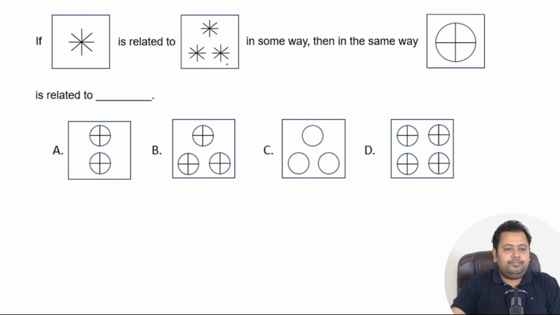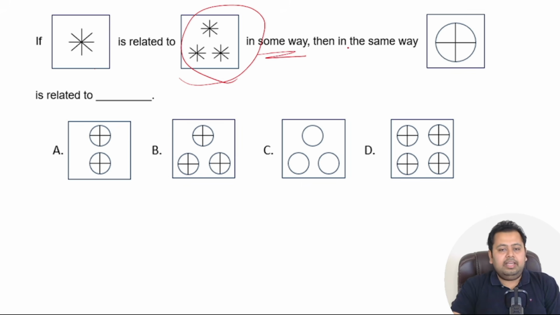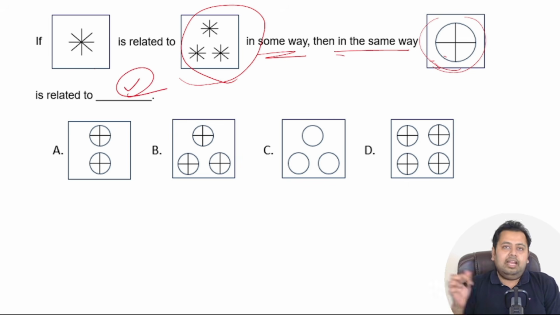Right. So if this is related to this, there is one star kind of a structure that you can see over here and is related to this in some way, then in the same way, how should this relate to what, right? So again, I'll give you 3 seconds. Right.